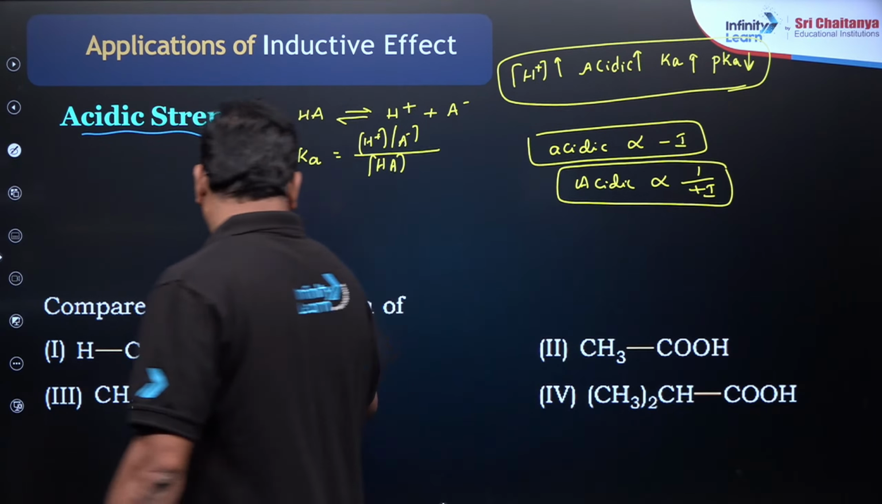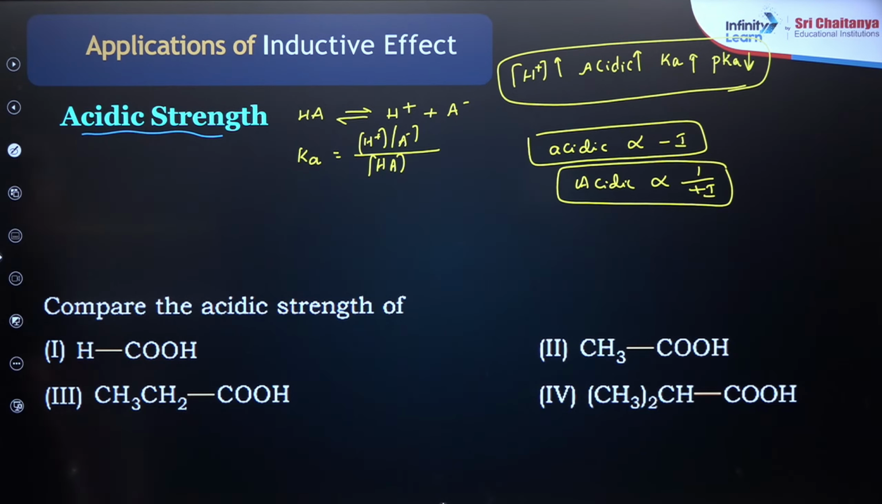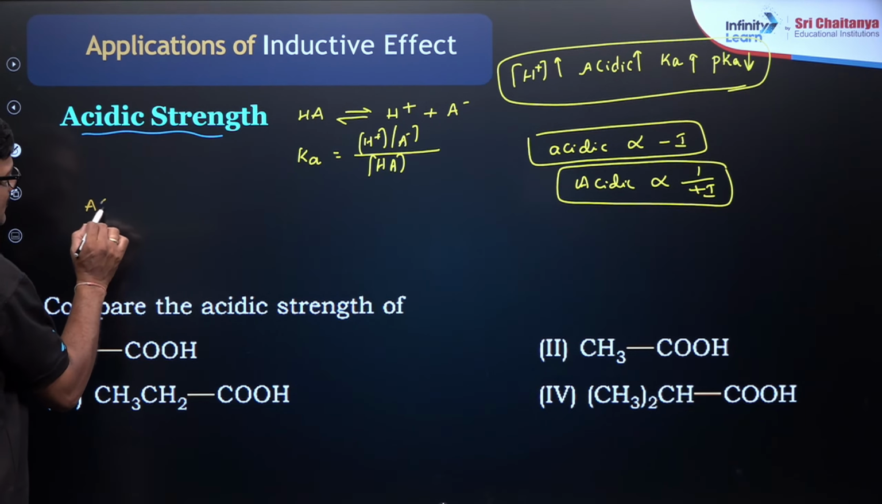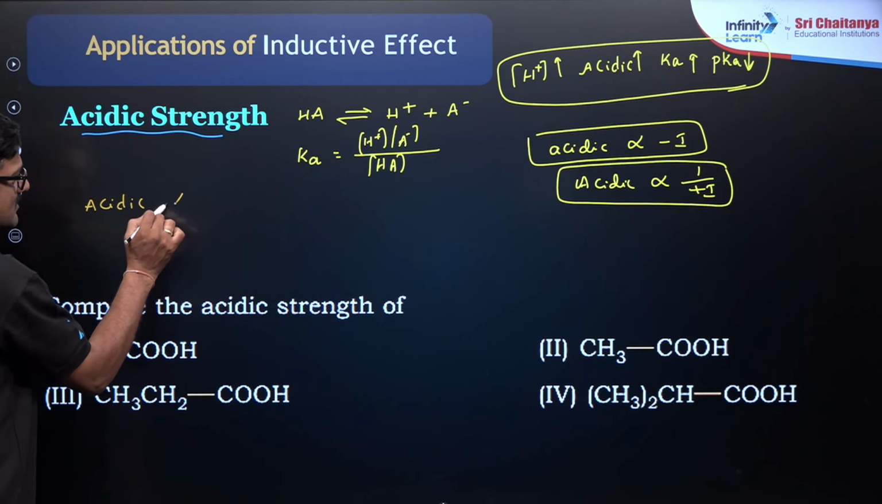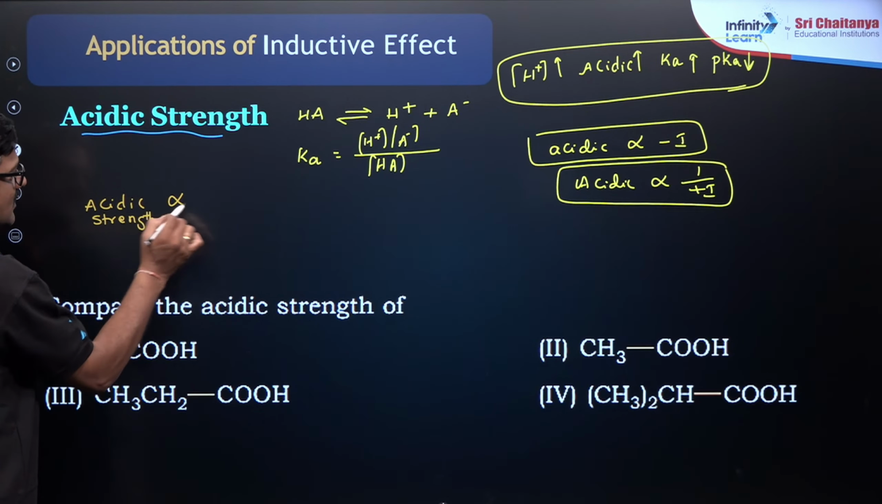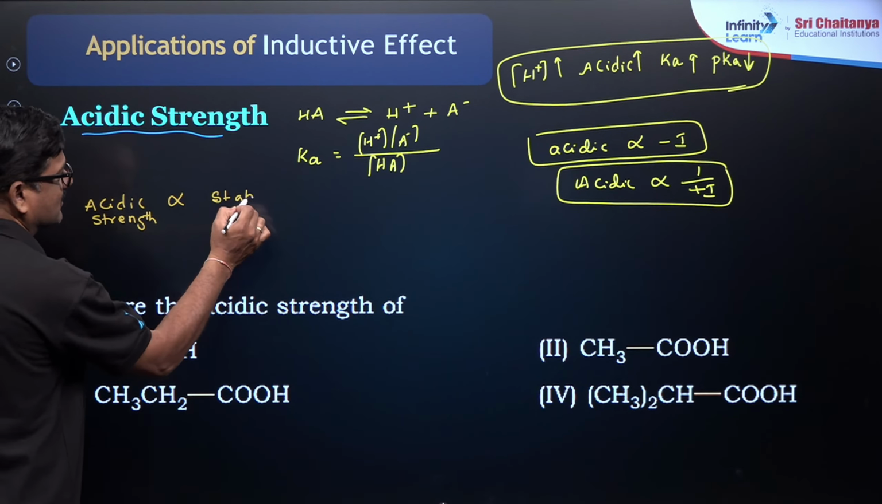Compare the acidic strength of these. And the term rule: acidic strength is directly proportional to the stability of the conjugate base.